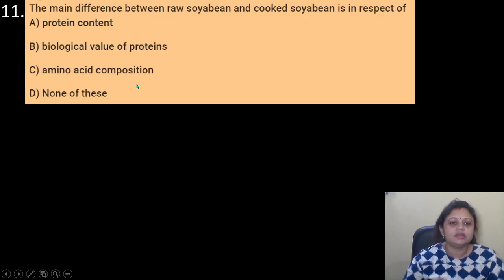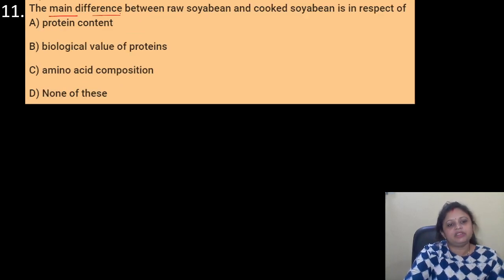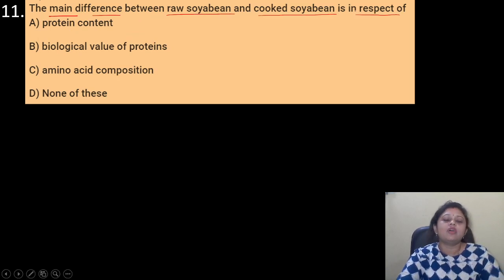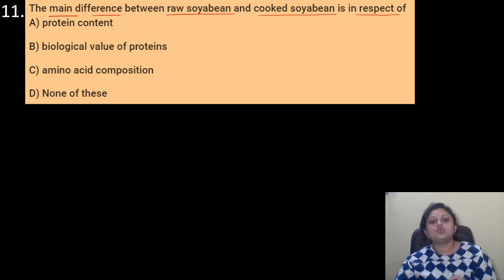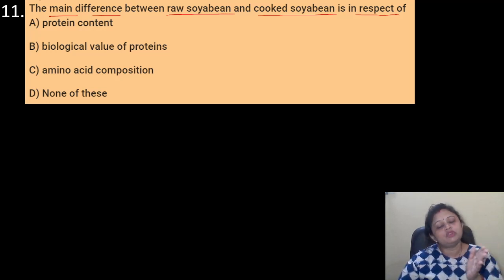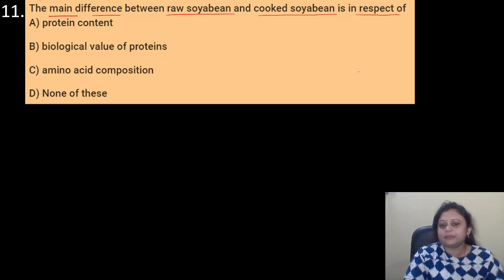Coming to the next question, the main difference between raw soybean and cooked soybean is in respect of, options are A. Protein content, B. Biological value of protein, C. Amino acid composition, D. None of these. So we have to find the main difference between raw soybean and cooked soybean. We know that soybean is a rich source of protein. Yes, but what is the difference? The difference is that in cooked soybean, the protein content is relatively less compared to the raw soybean.